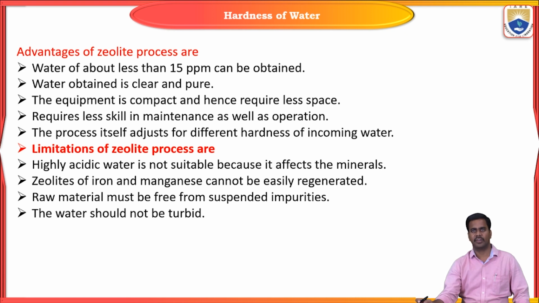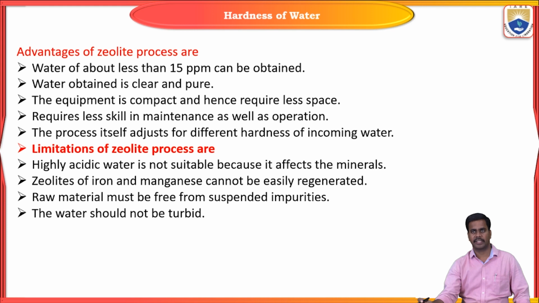And next, coming to the advantages. What are the advantages of the zeolite process? By using the zeolite process, we can remove hardness up to 15 ppm. Water purified by the zeolite process is very clear and very pure.